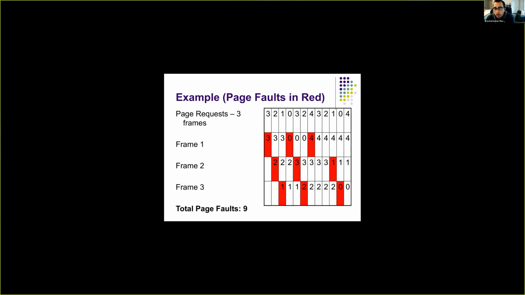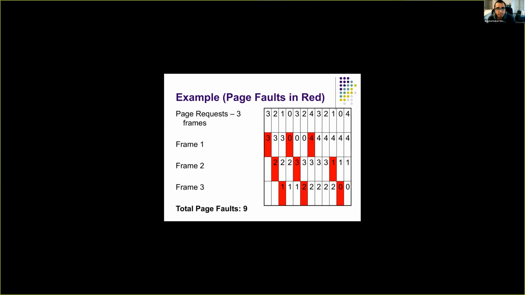Now next, when we get a request for page 1, we load it into another free frame, frame 3. Now the fourth page request, when we get a request for page 0, since it is FIFO, the oldest page that we loaded is in frame 1. So we select frame 1, and that leads to a page fault. So we load page 0 into frame 1, and so on and so forth. In total, you can see there are 9 page faults.